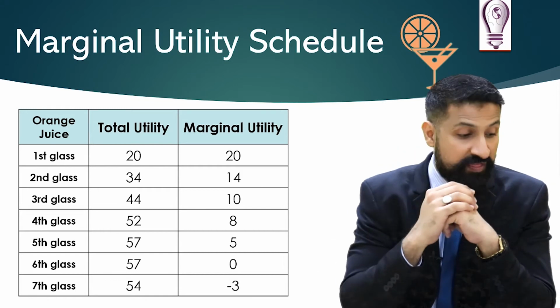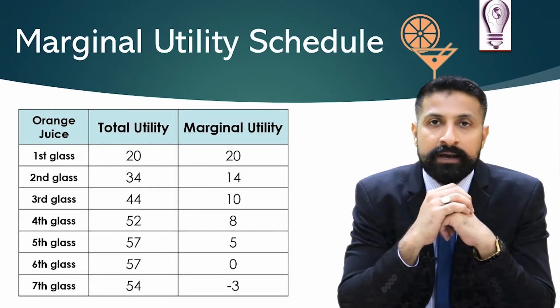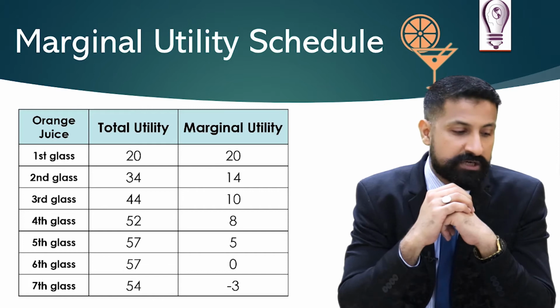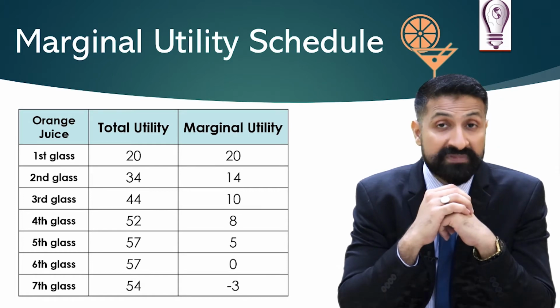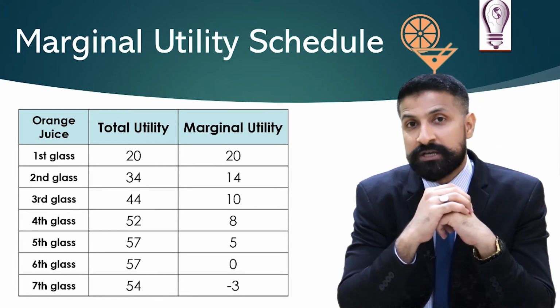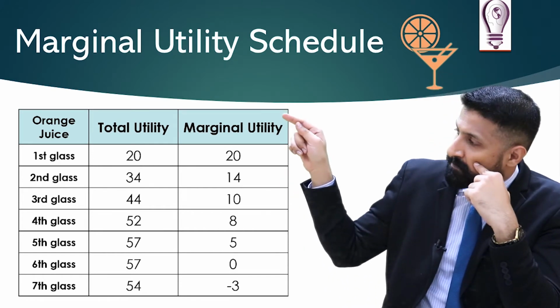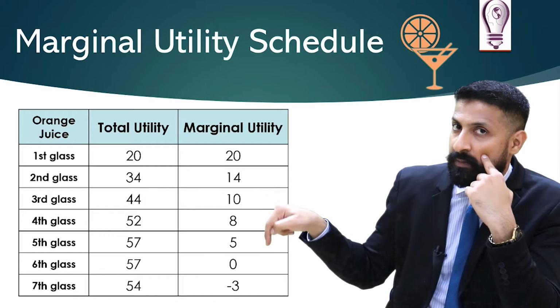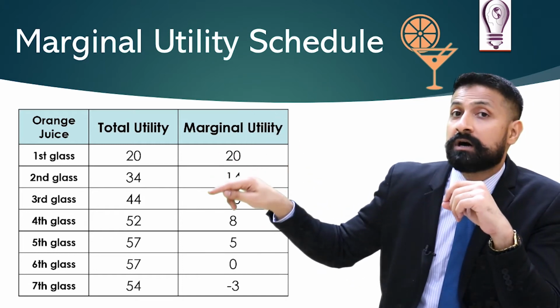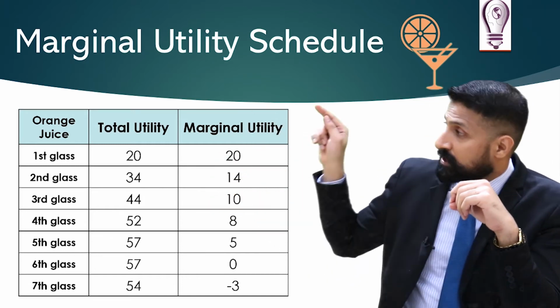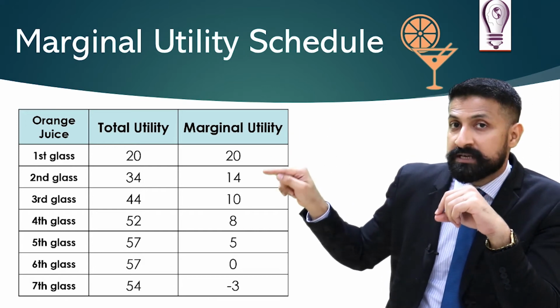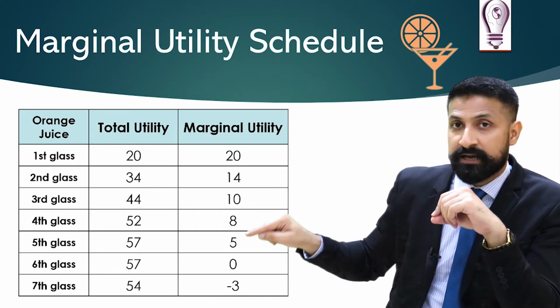Now let's move over to the third glass. When I drank the third glass, the total utility was 44. The marginal utility was only 10. You observed that the marginal utility numbers are coming down. As I'm drinking more and more glasses of juice, you can see the marginal utility is declining.